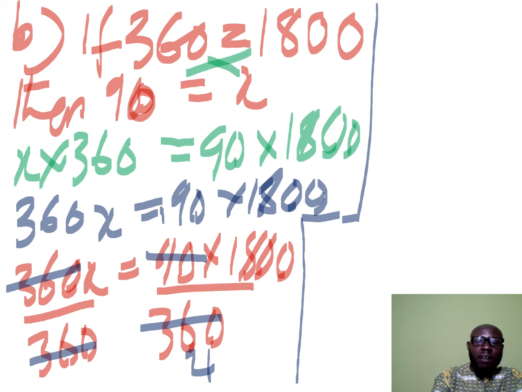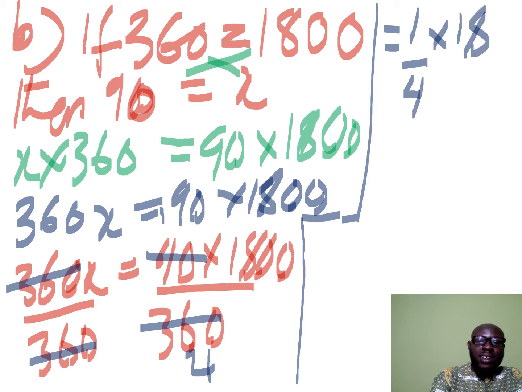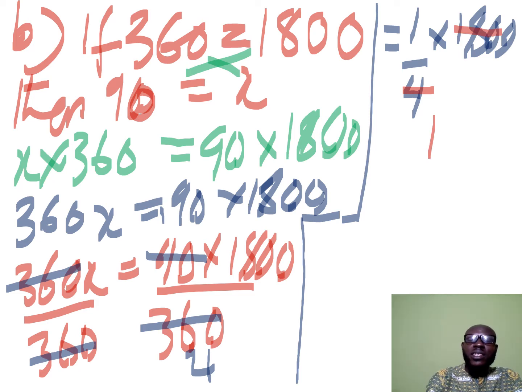Good. So you'll be left with 1 out of 4 times 1,800. Good. So how do we come out with this answer? We are saying that 4 will go into itself 1. It will go into 1,800 450 times.